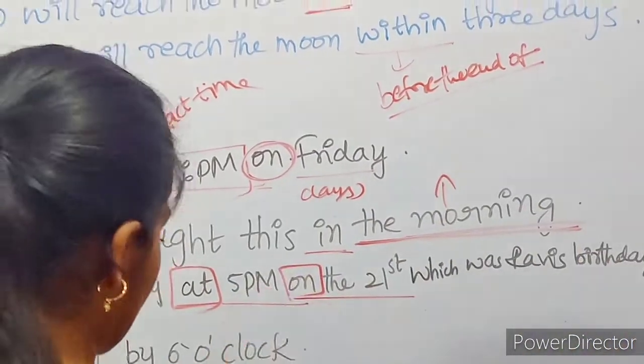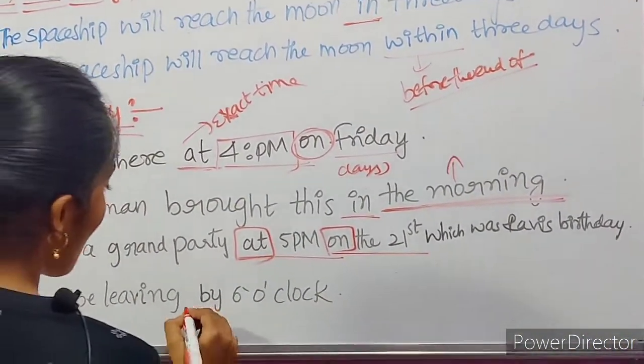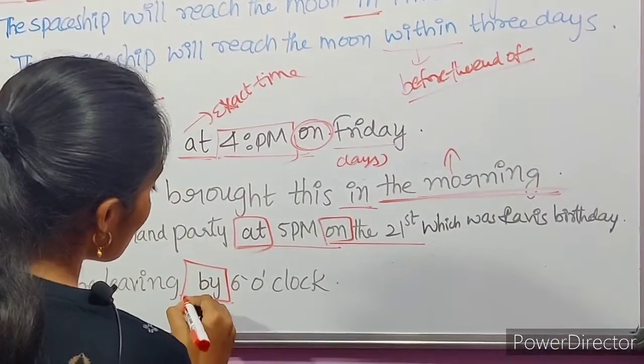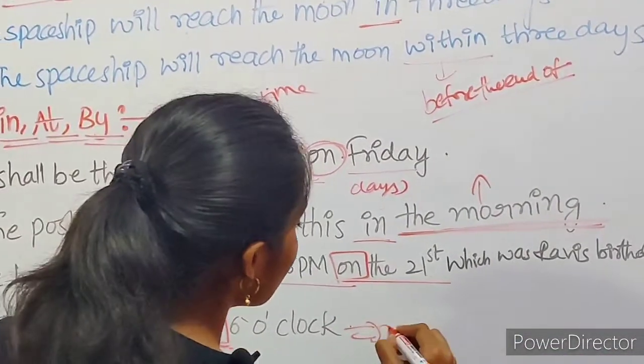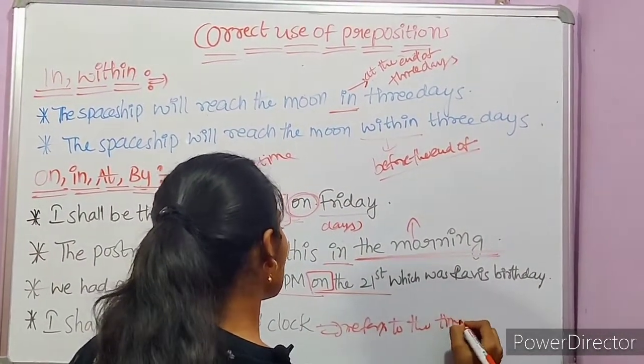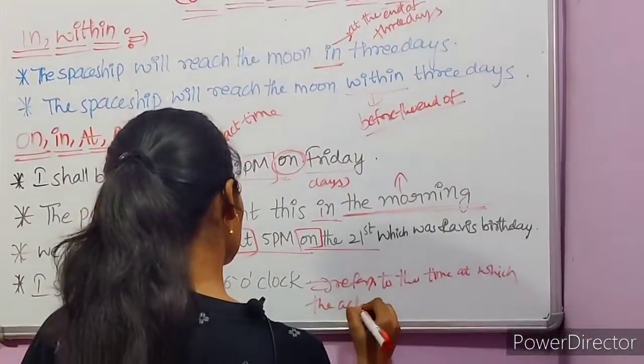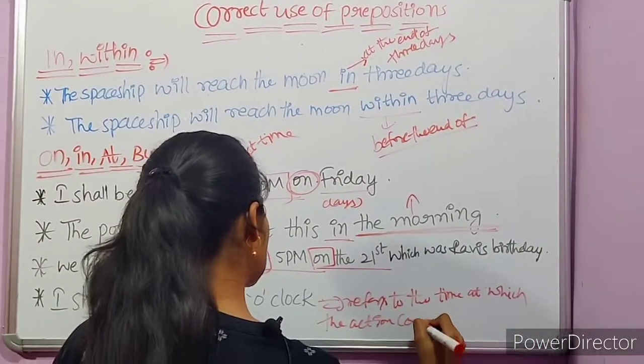On the 21st, which was Ravi's birthday. Before the date, we use the on preposition. Okay, I shall be leaving by 6 o'clock. By is used to refer to the time at which the action completes.